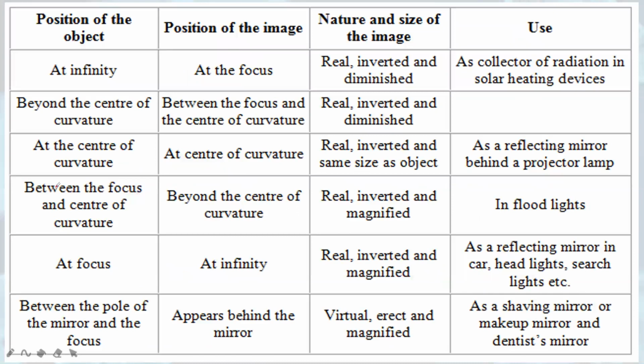Fourth case, the object is present between the focus and center of curvature. So the image will be formed beyond the center of curvature. This image will be real, it will be inverted, and now the image will be magnified. That means the size of the image will be more than that of the object.